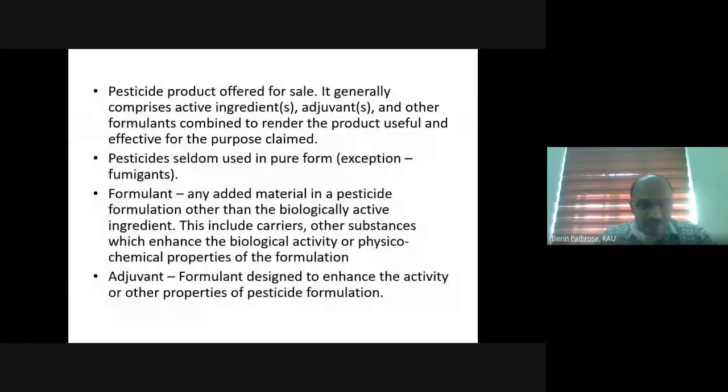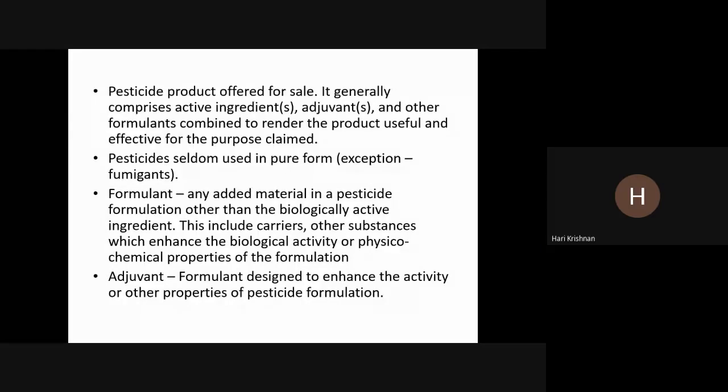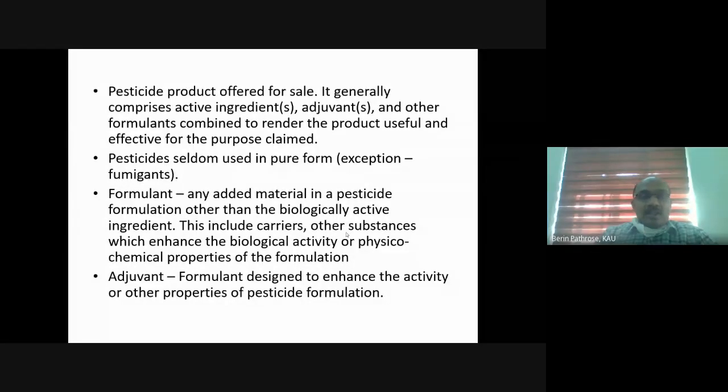I think you got an understanding of what a pesticide formulation is, and now we will see the definition of pesticide formulation. I'm happy that your friend has told exactly what a pesticide formulation is. In a simple sentence, I think the slides are visible. Okay. The definition is: pesticide product offered for sale. That means the form in which the pesticide is offered for sale.